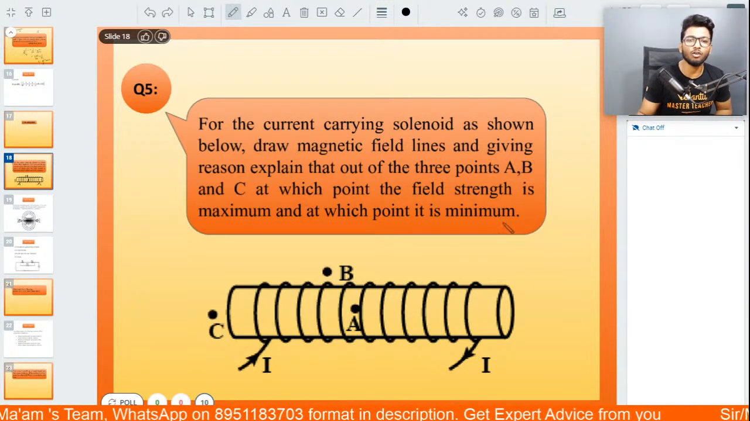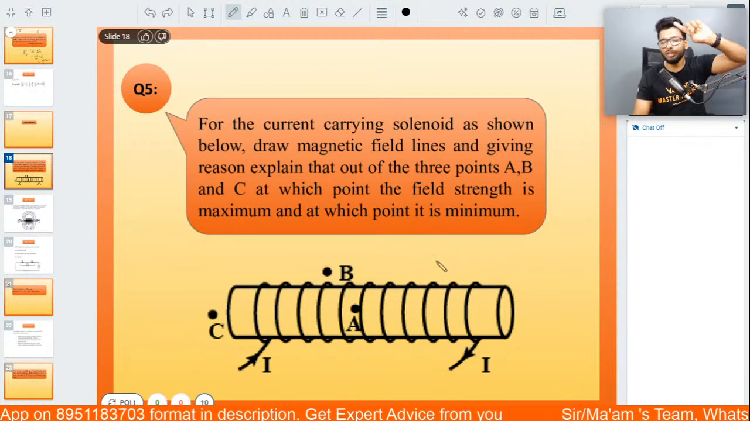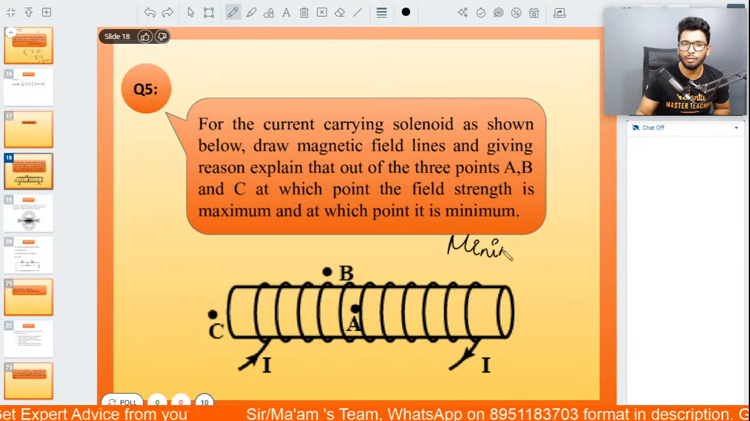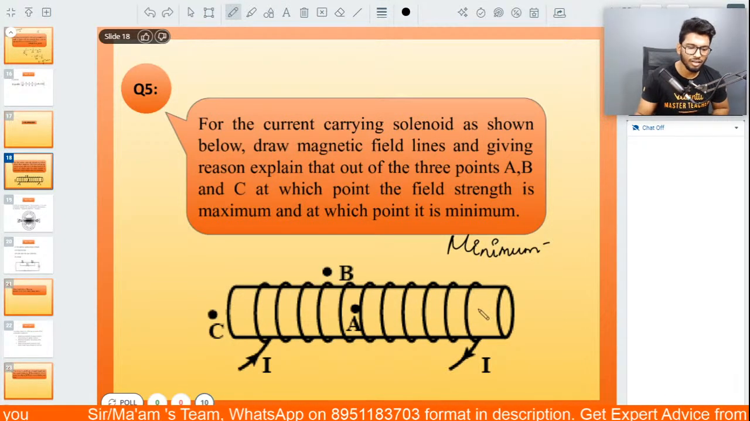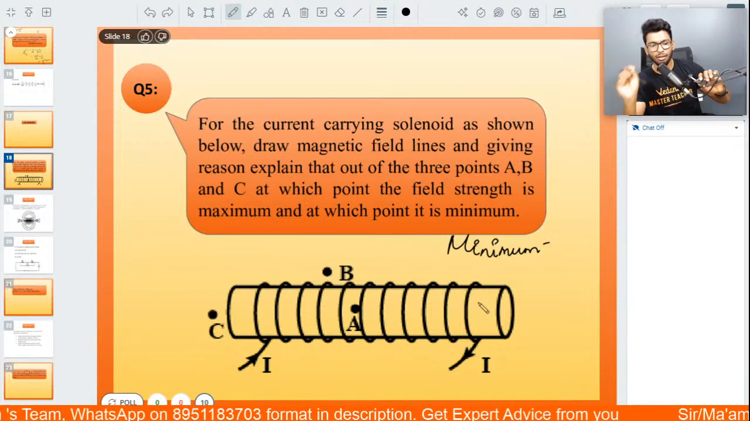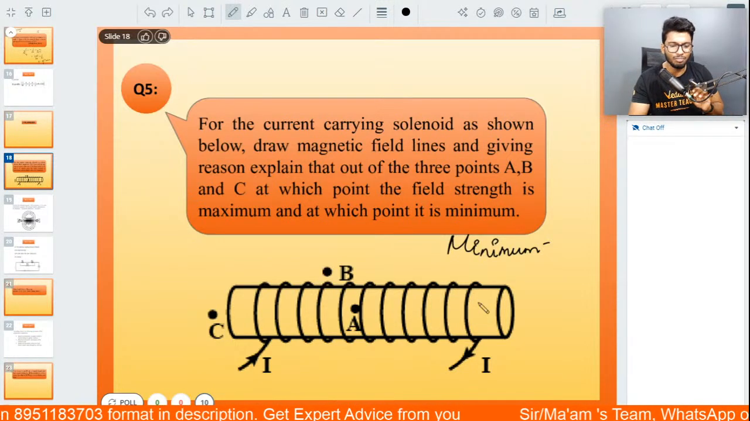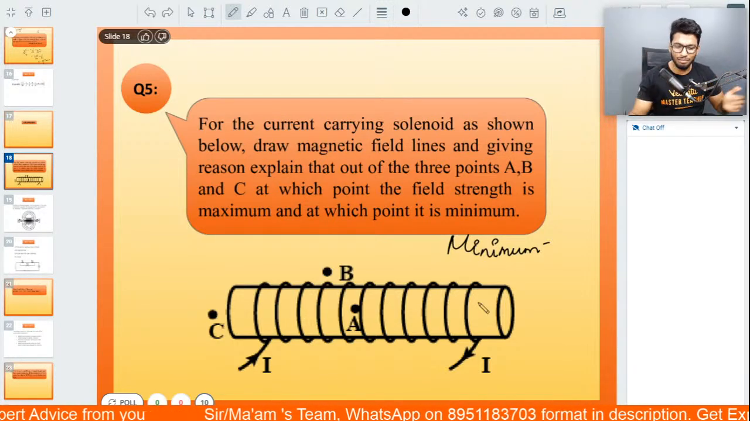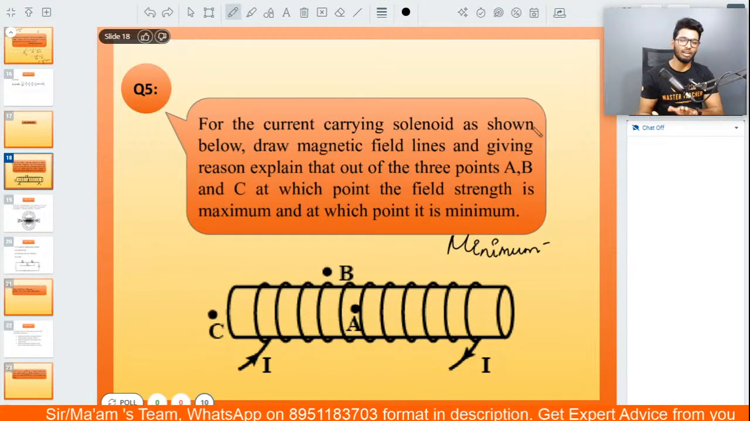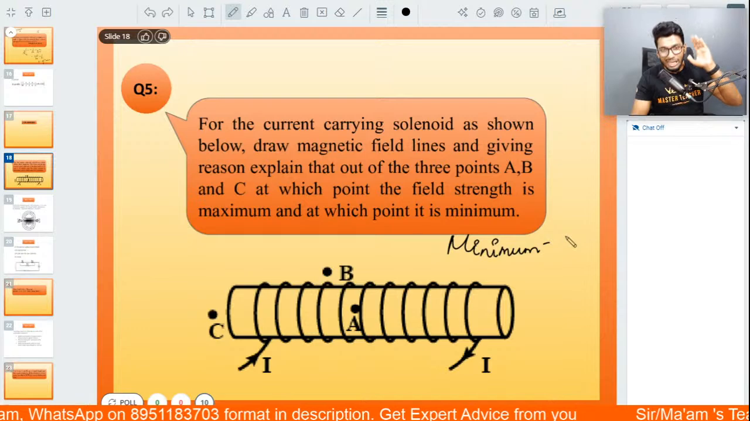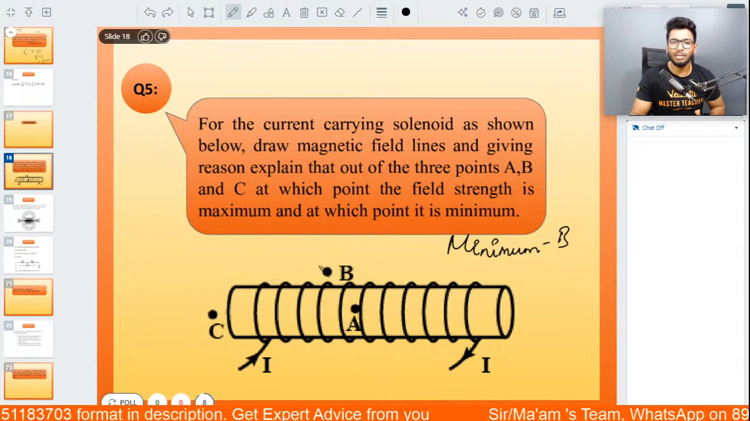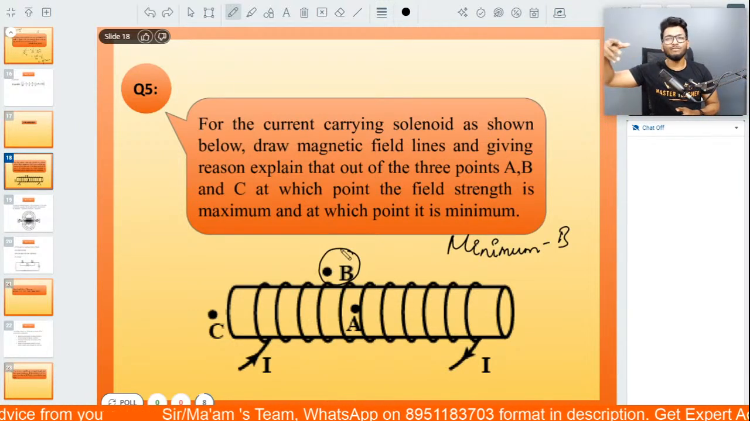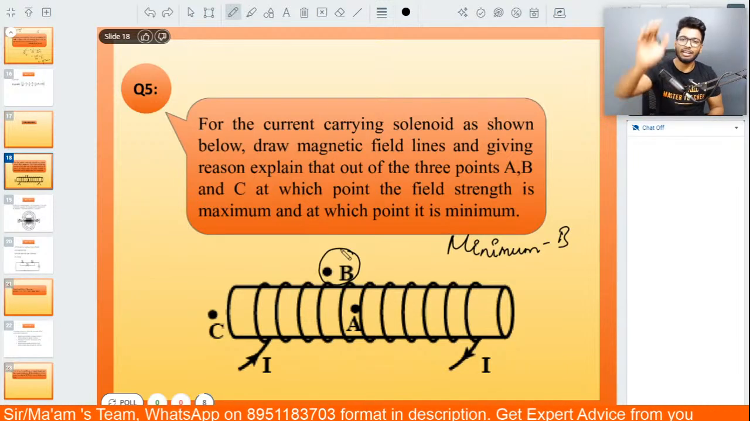Where is the magnetic field going to be maximum and minimum? There are 3 points given, A, B and C. Let's start with minimum. Where is the magnetic field going to be minimum over here around the solenoid? Fantastic job. Minimum is definitely going to be in the middle, which means it's going to be near B, because outside the solenoid the magnetic field is going to be weaker, and that's the same for even a bar magnet as well. So absolutely correct, it is going to be minimum for B.